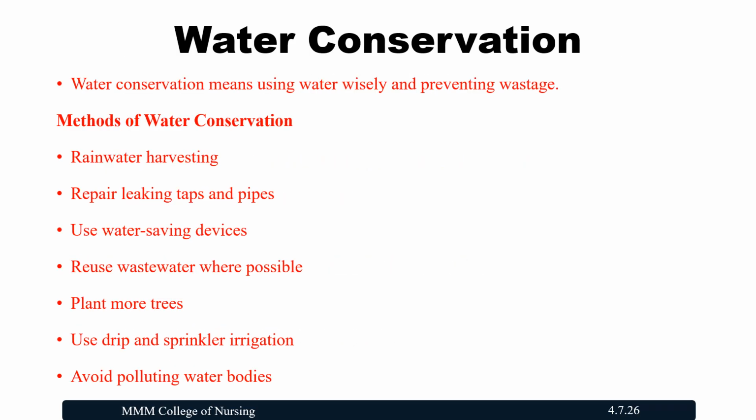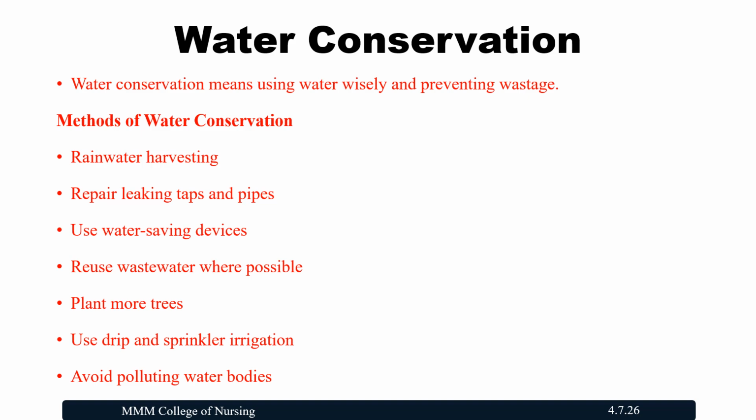We have discussed what the problems affecting water sources are. What is the remedy for that? One of the major remedies is water conservation. Water conservation means using water wisely and preventing wastage. What are the ways of doing water conservation? The primary thing is rainwater harvesting, so that we are able to save the rainwater.